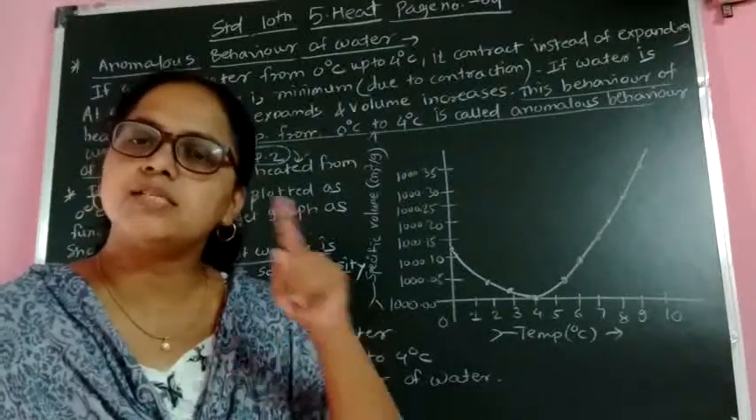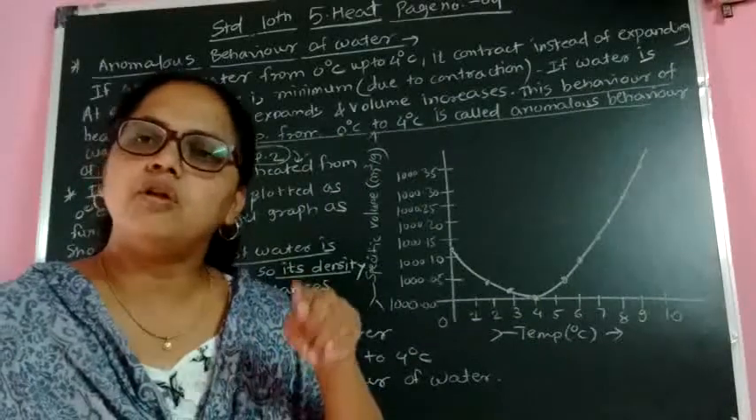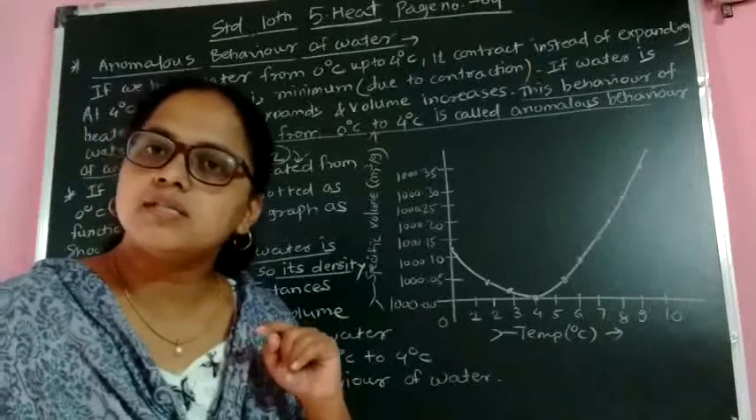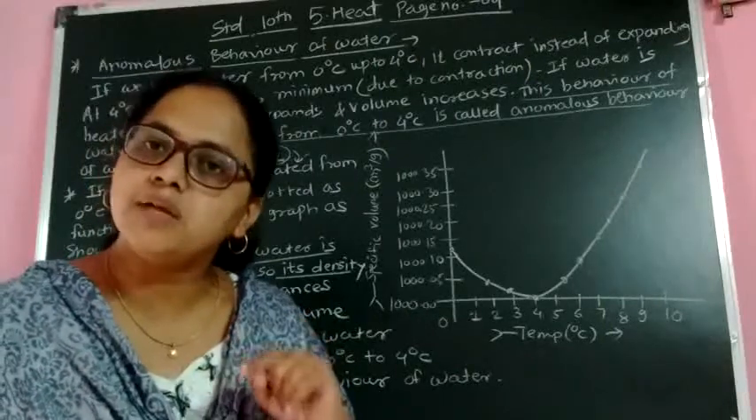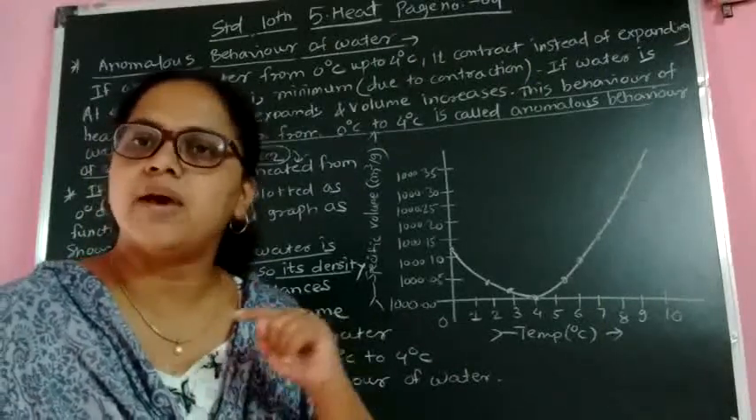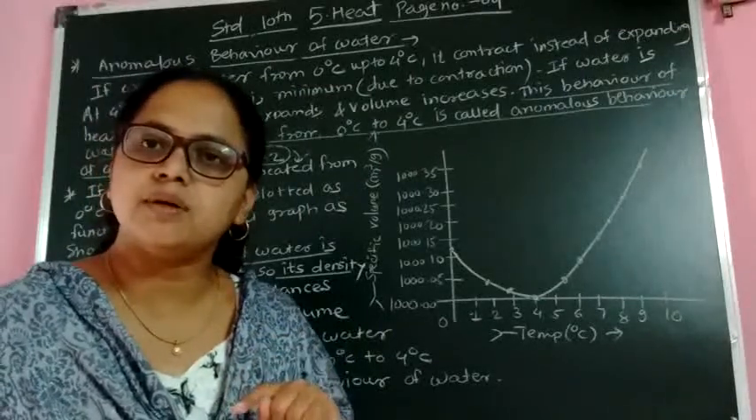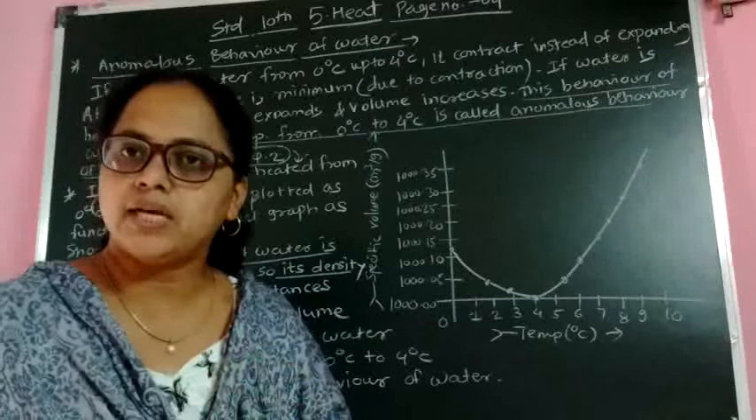Always remember, volume and density are inversely proportional. When volume increases, density decreases. When volume decreases, density increases. At 4 degrees Celsius, the volume of water is minimum, so density is maximum.